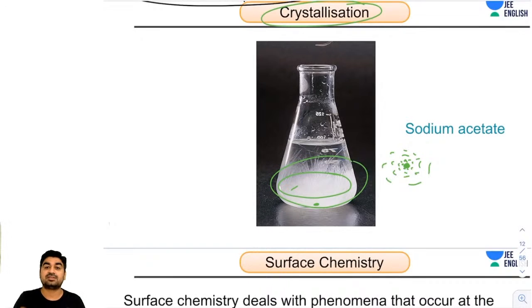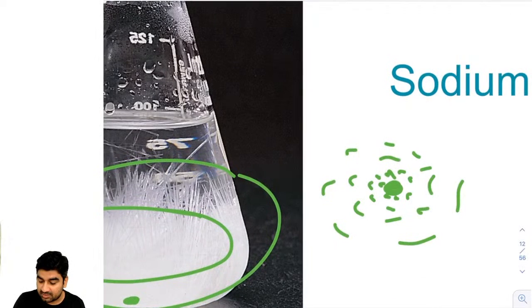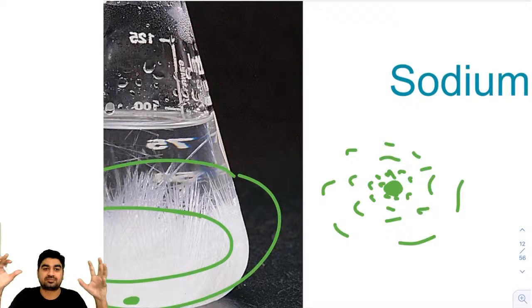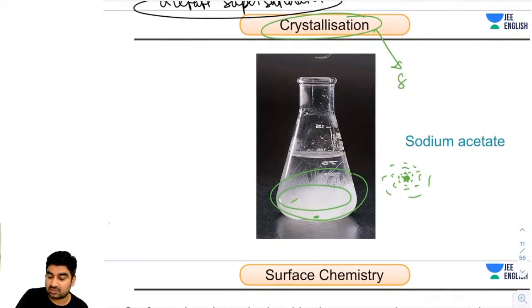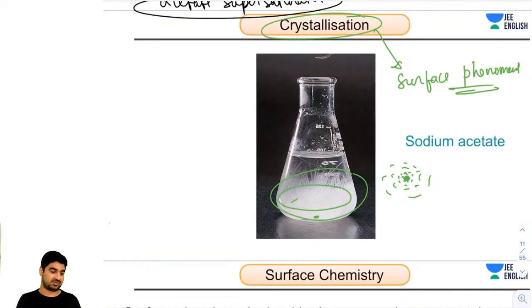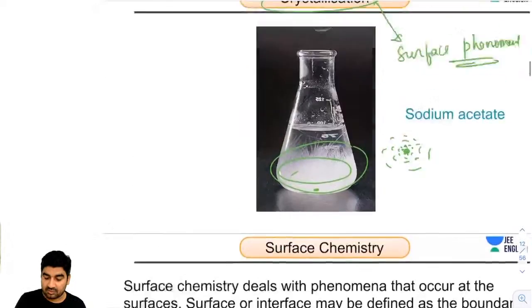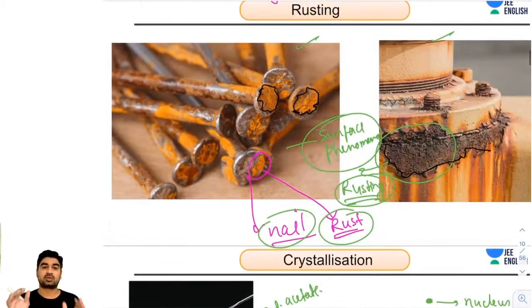So guys, everything is moving around this sodium acetate. Again, this is called crystallization, and crystallization is also a surface phenomenon. Right, guys? So today we took two examples.